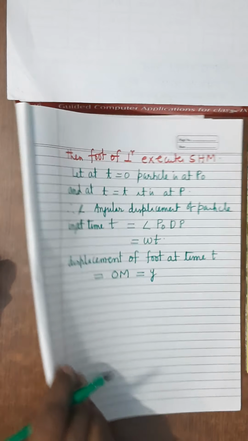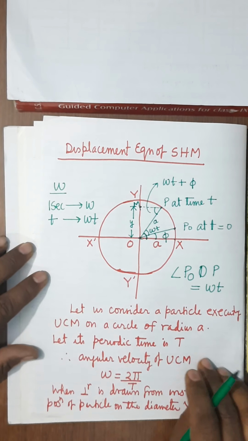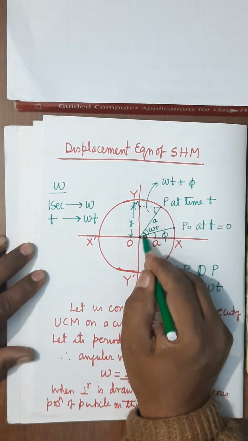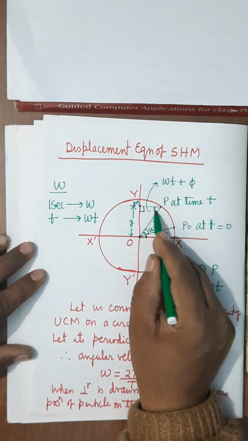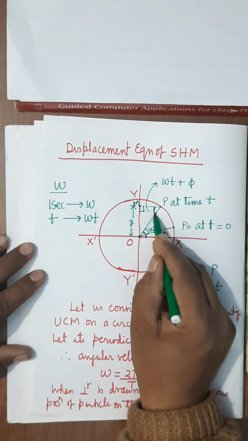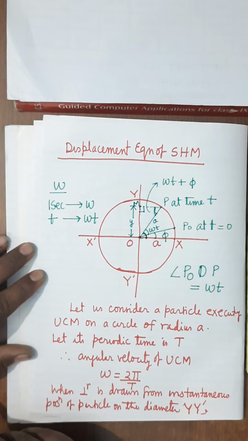How will you calculate this value of y? So you see in triangle OMP, this is 90 degree. This angle will be equal to what? Omega t plus phi, because this equals this, alternate.